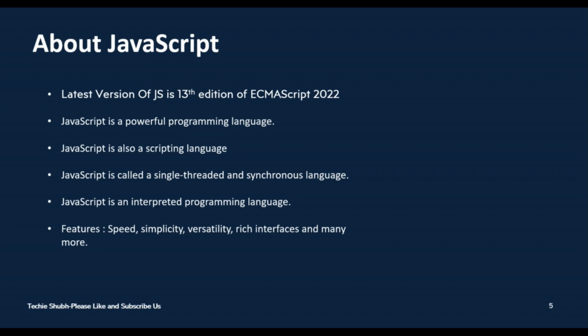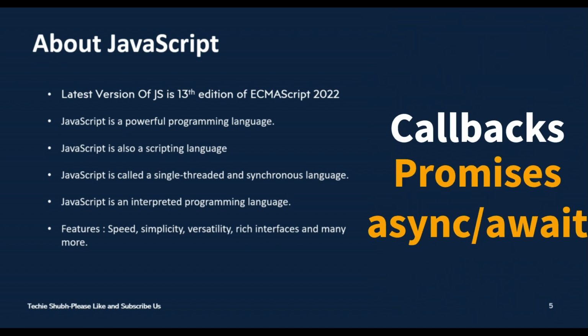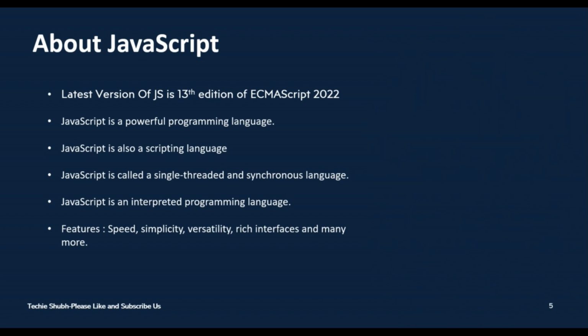This synchronous behavior can be problematic in some situations, such as when making network requests, or when using a timer, which can take a long time to complete. To avoid this problem, JavaScript provides asynchronous programming mechanisms such as callbacks, promises, and async await, which allow code to continue executing while waiting for a long running operation to complete.